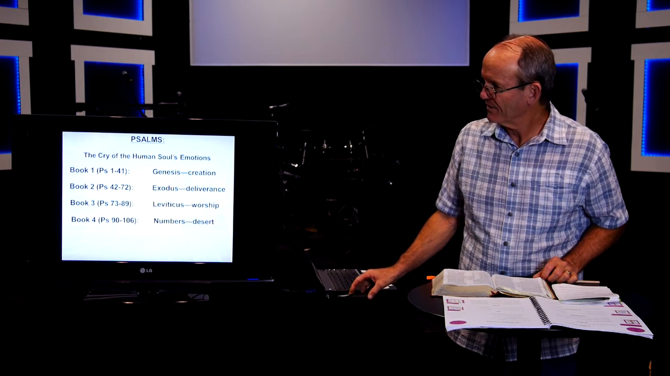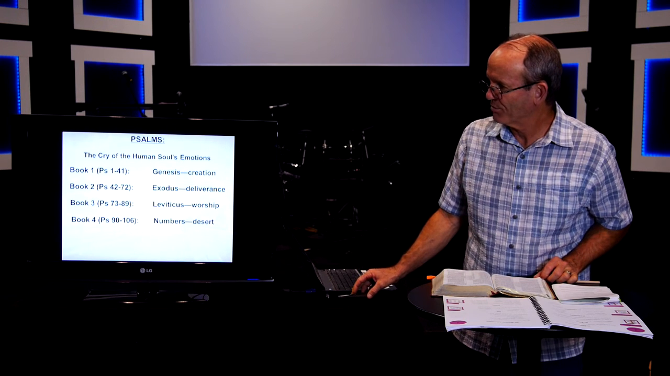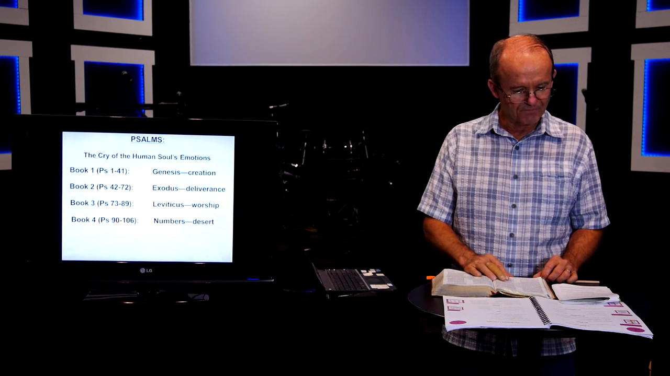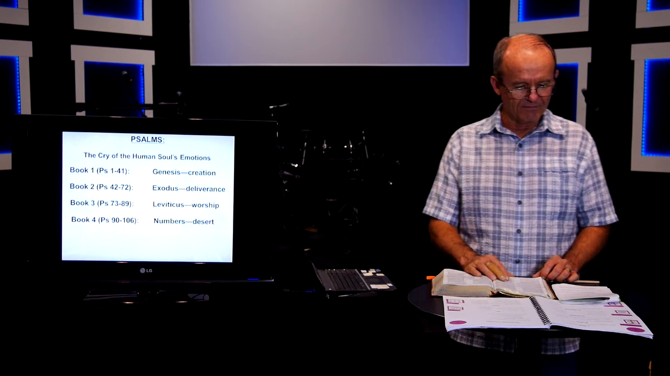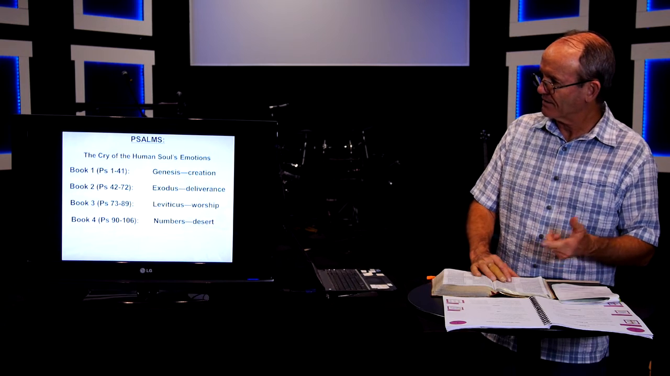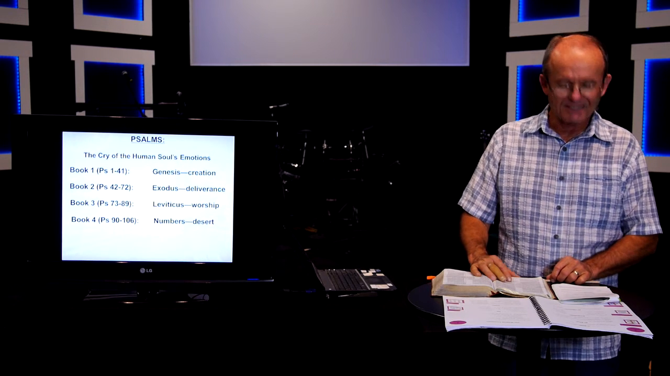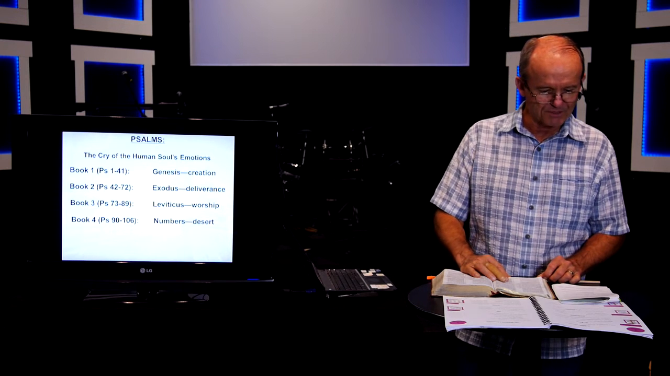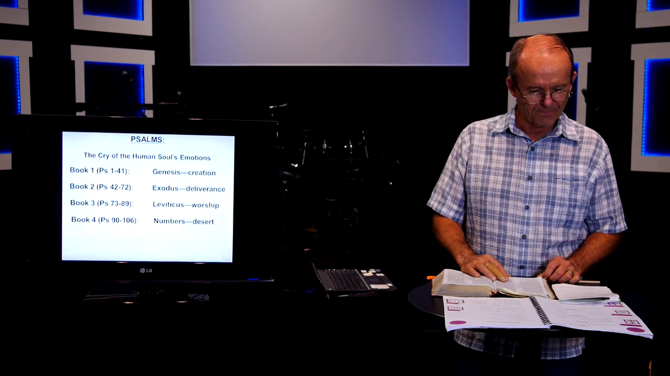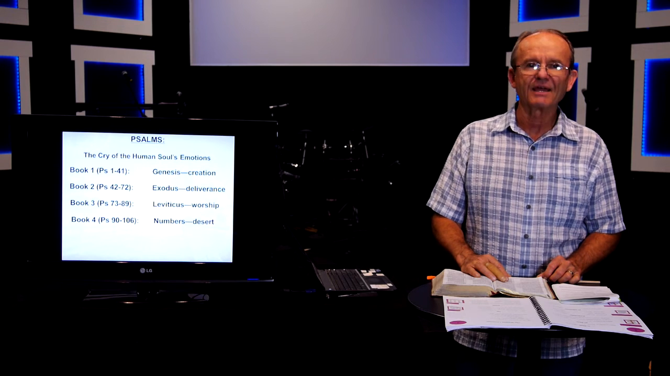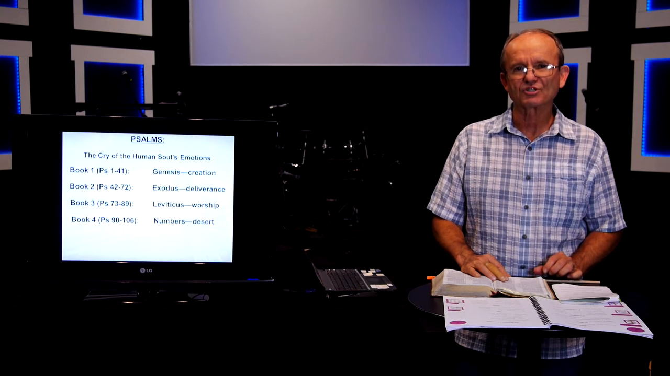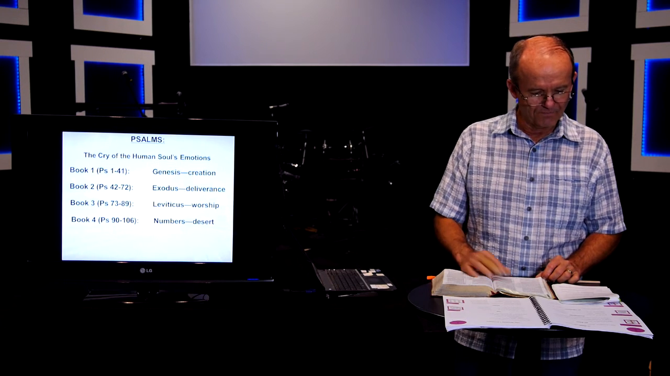And then in the fourth book, Psalm 90 through 106, we have a section that relates to Numbers and the desert wanderings that we often go through, the ups and downs of life. In Psalm 90, verse 10: Our lives last 70 years if we are strong, 80 years. But even the best of them are struggle and sorrow.